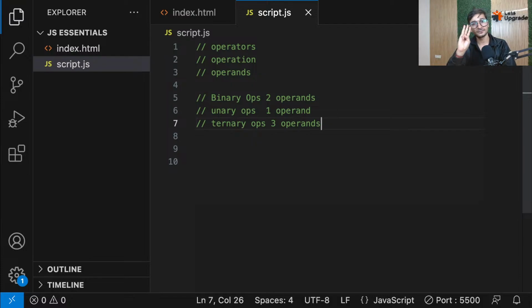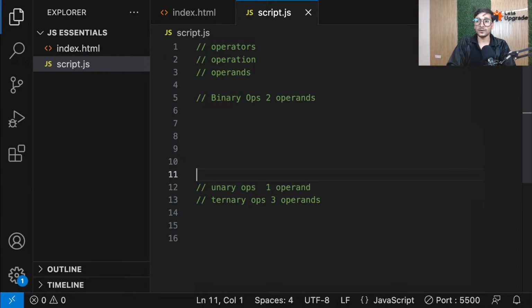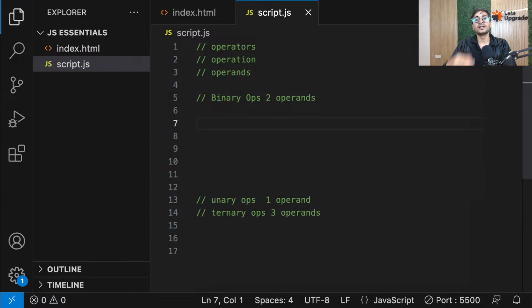So guys, they are named depending on how many operands they use. Now, in the binary operator category, there are a lot of operators again, and again they are divided into many more categories. So the first category that we're going to be seeing here is what we call arithmetic. And again, guys, don't mind my spellings. I'm very bad at remembering spellings.